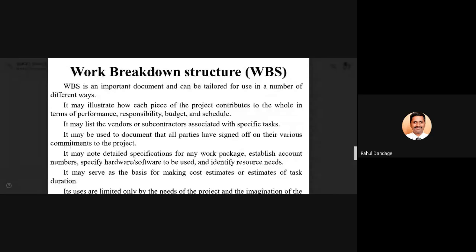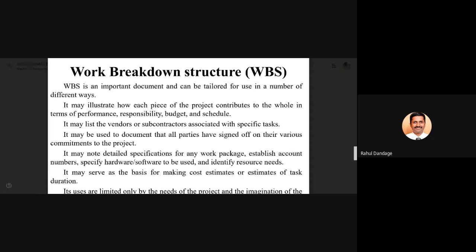Some people will include vendors and subcontractors associated with individual tasks. Some people will specify the work packages, account numbers, hardware, software to be used, and resources which are required.